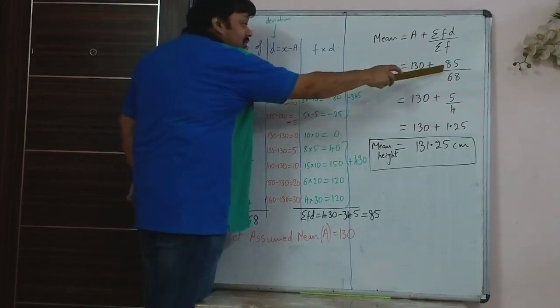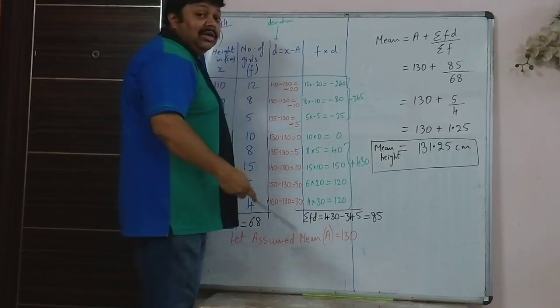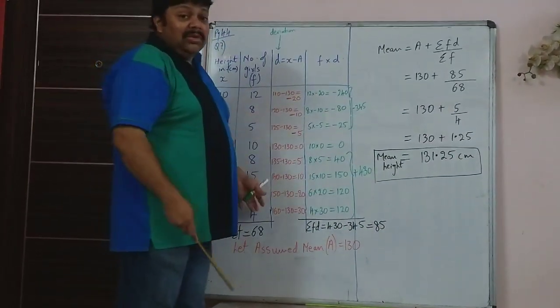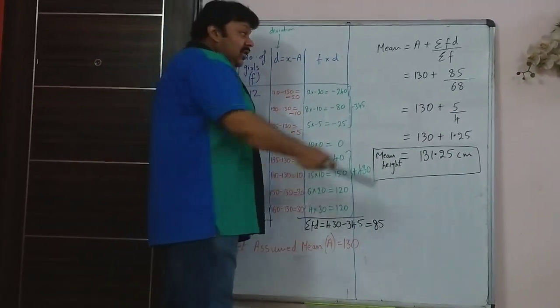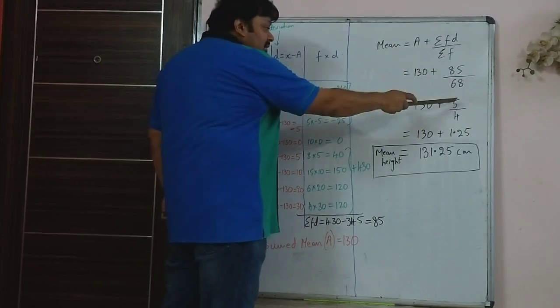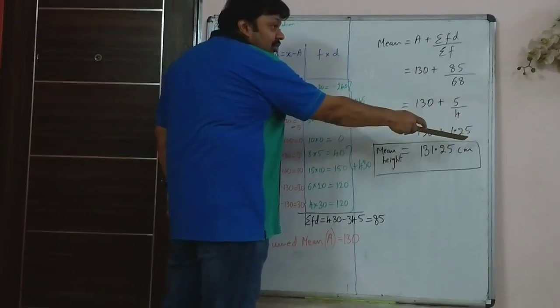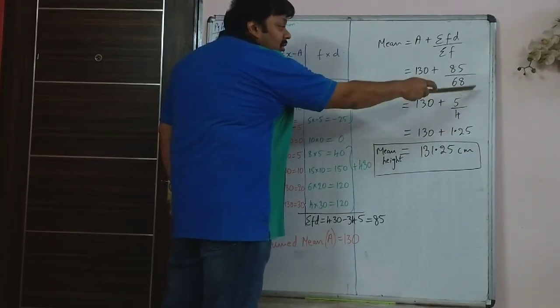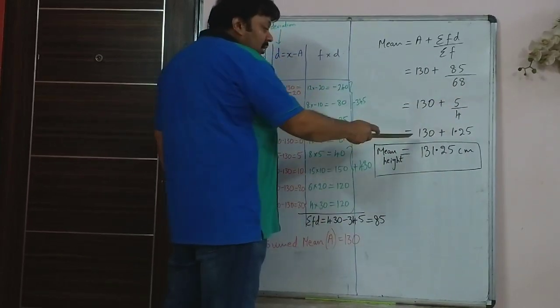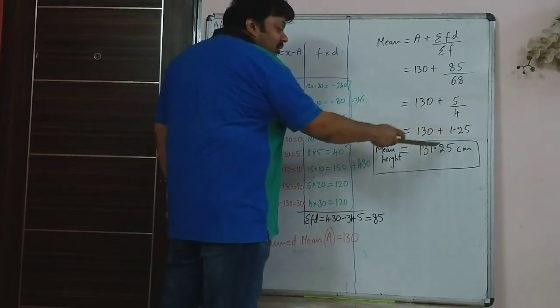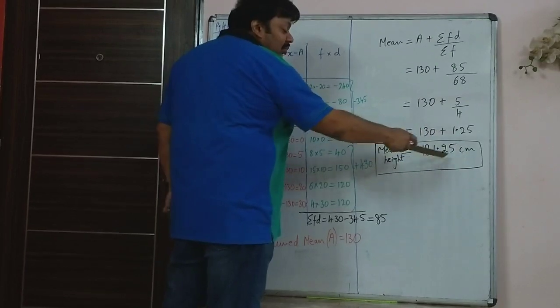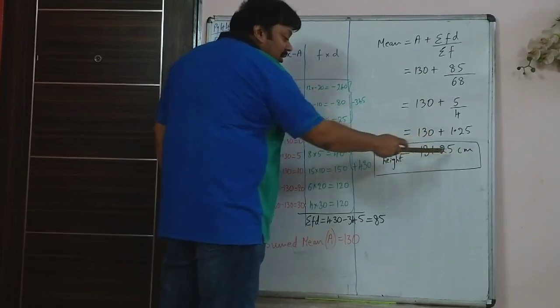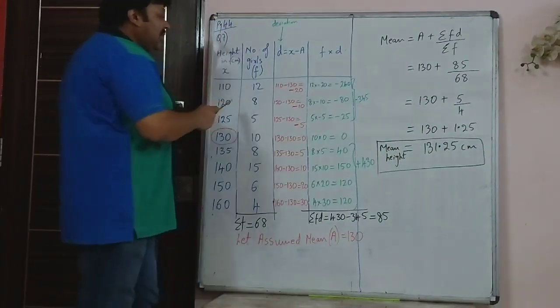I have seen many people doing cross multiplication, then taking LCM and all that and making blunders and mistakes in calculation. Don't do all that. So this is 5 by 4, which is 1.25. If you want, you can do the division 5 by 4 and see. So 130 plus 1.25, 131.25 centimeter is the mean height of the girls.